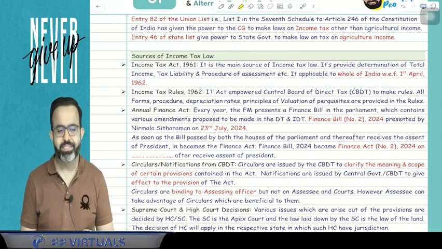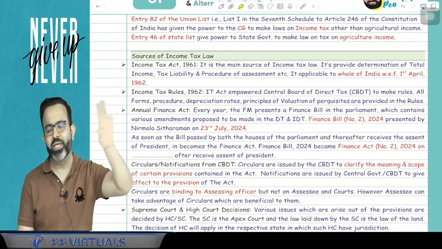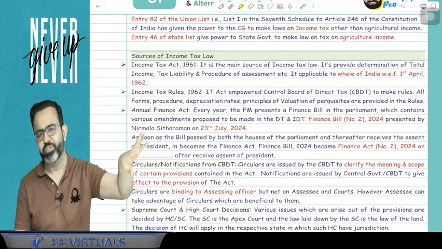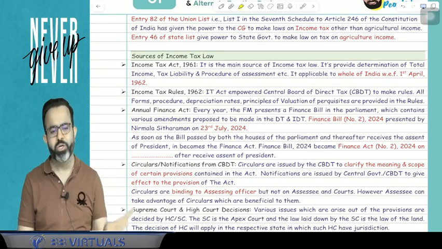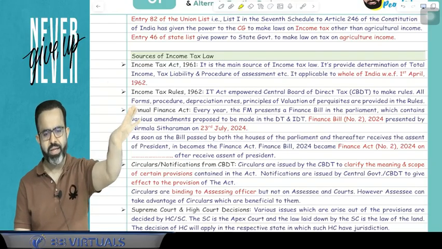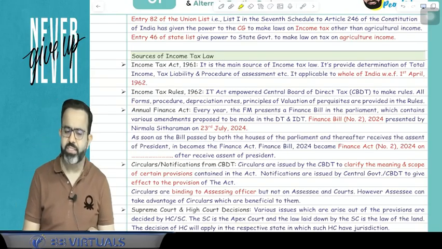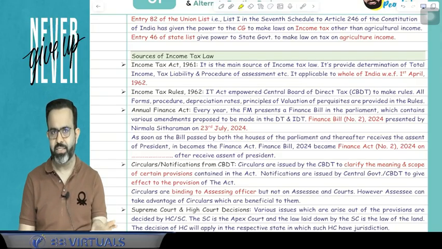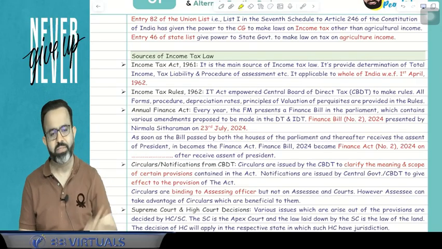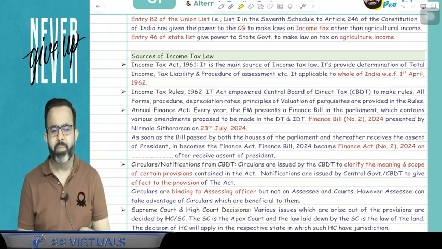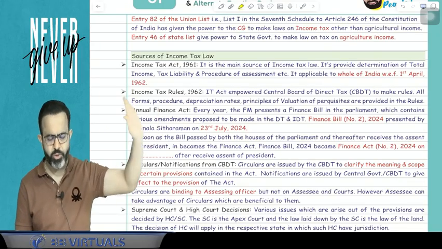Now he is asking, sir, about trust. Ignore it for some time. Trust will be covered in the artificial juridical person, or it is an AOP BOI. Normally it is an AOP BOI. Trust is covered as an AOP, like Tirupati Balaji Trust. That is covered as an AOP BOI. But we'll discuss it in that separate topic. You will get it. Don't worry about that.